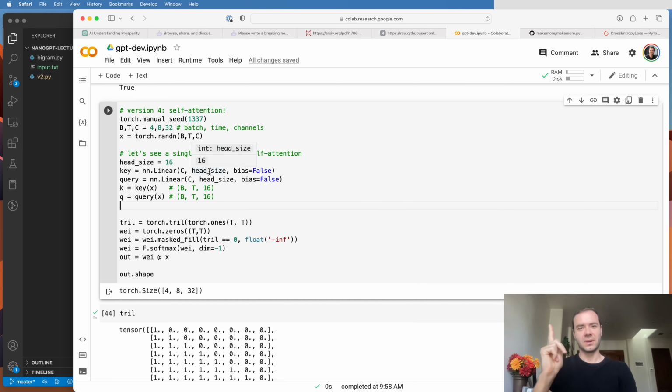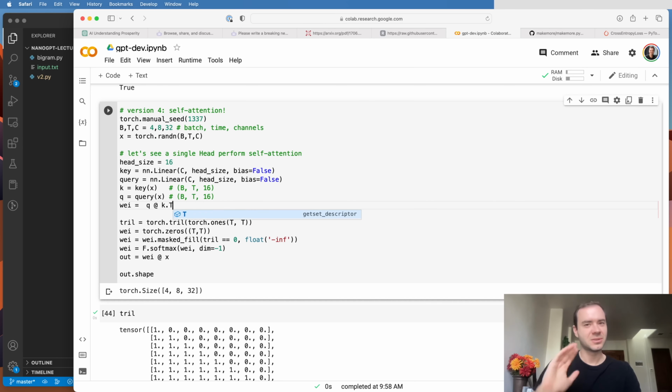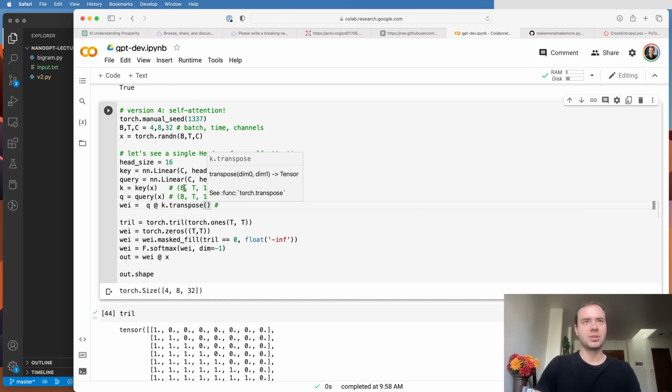All the queries will dot product with all the keys. So basically what we want is we want wei now, or the affinities between these, to be query multiplying key. But we have to be careful, we can't just matrix multiply this. We actually need to transpose K. But we have to be also careful because when you have the batch dimension, in particular, we want to transpose the last two dimensions, dimension -2 and -1.